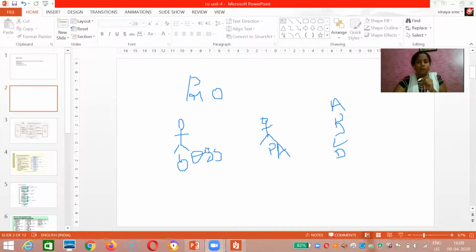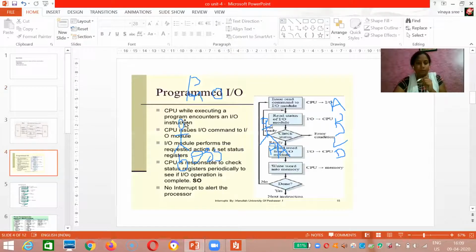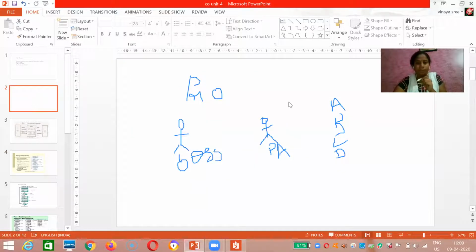I will show you. If you can understand this, you can write all three very easily.